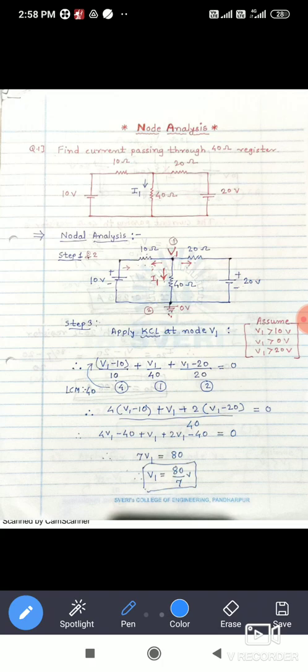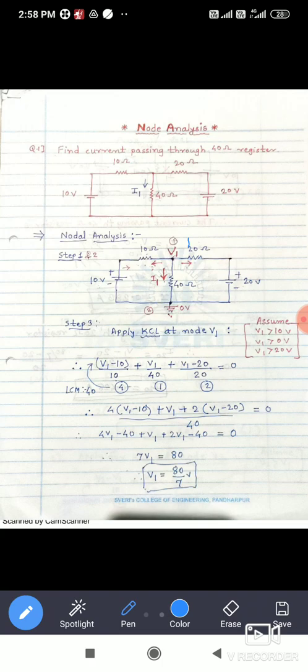Because the first step is what? Identify the number of principal nodes. So two principal nodes are there. This is the first one and this is the second one. I have marked inside the circle 1, 2. So assign the node voltages with respect to ground by selecting one of the nodes as a ground node. So the second principal node I have taken as the ground node, and with respect to that ground node I have assigned the V1 voltage for the node present at 1.